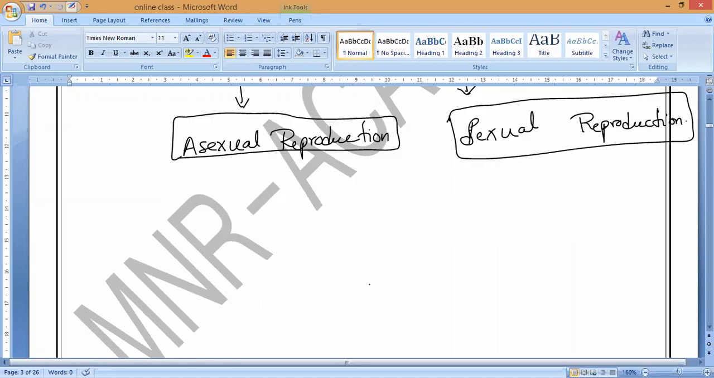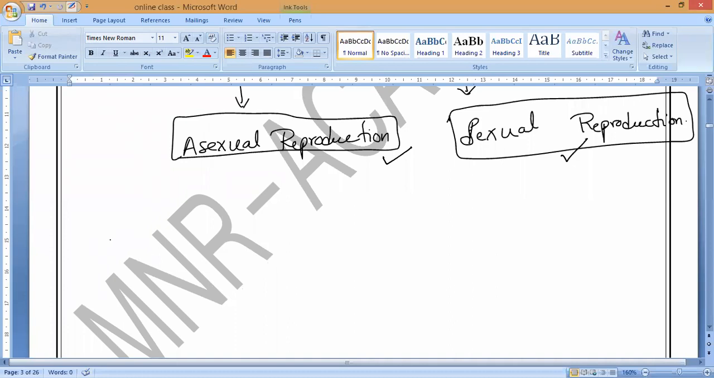So based upon the reproductive cells only, we categorize what is asexual reproduction and what is sexual reproduction. Shall we start, guys? Everybody? Yes? Yes, sir. Now you have to remember what?